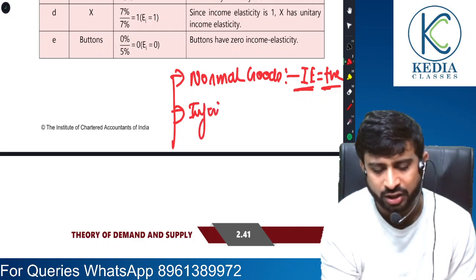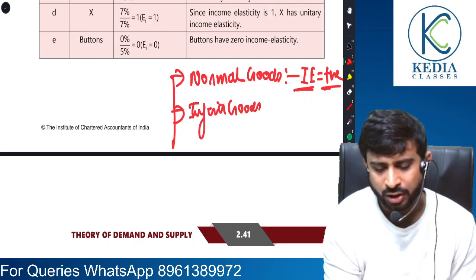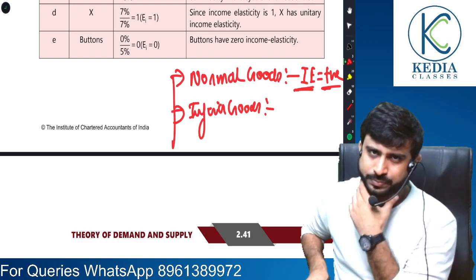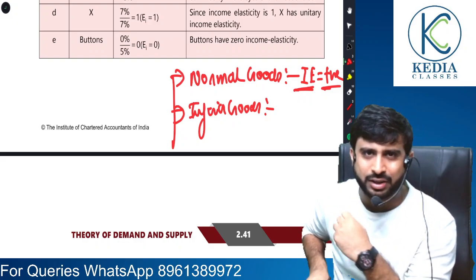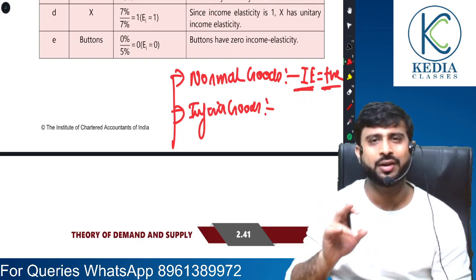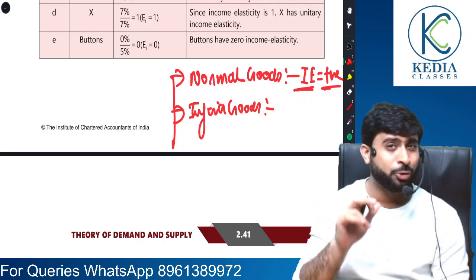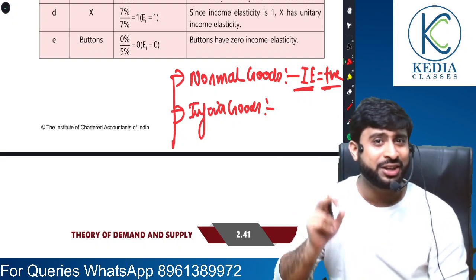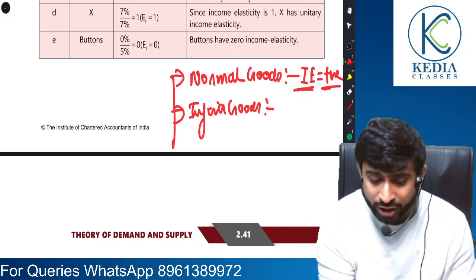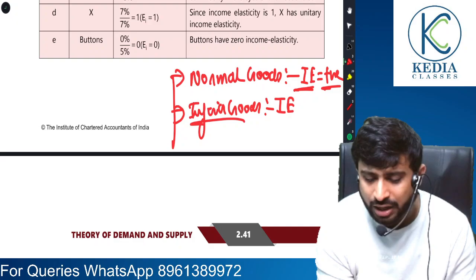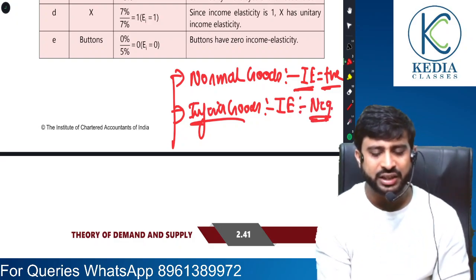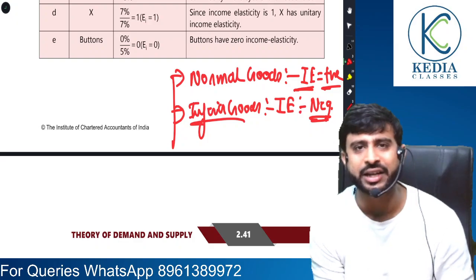But talk about inferior goods. Tell me something, friends, if my income rises, will my demand for inferior goods rise or fall? It will fall, because now I will shift to better alternatives. So for inferior goods, remember, income elasticity is negative. For inferior goods, income elasticity is negative.